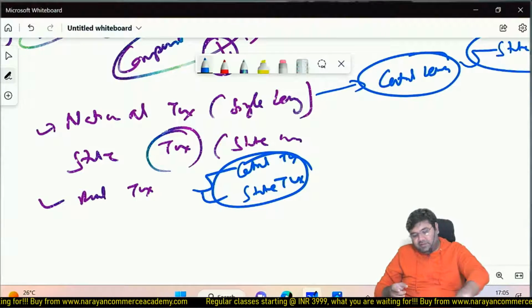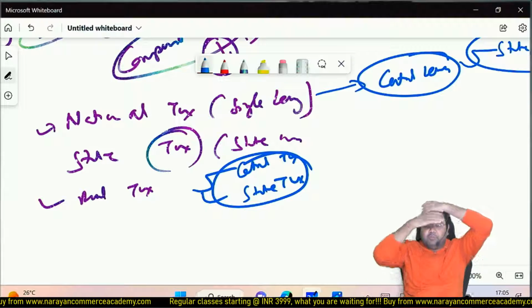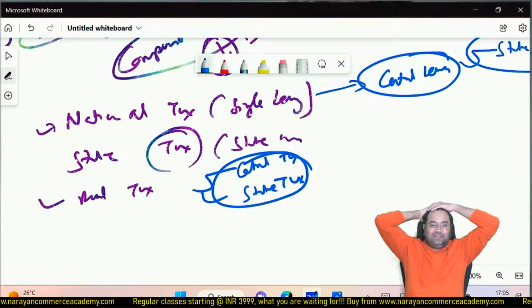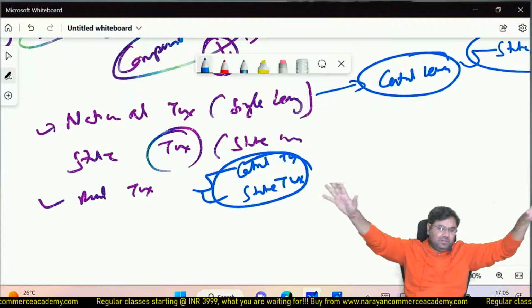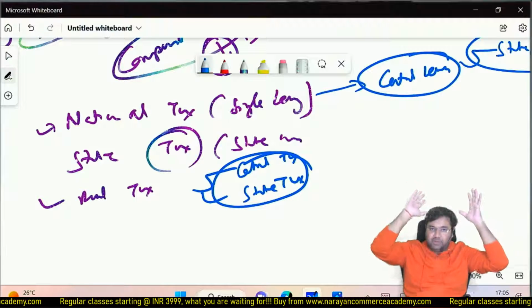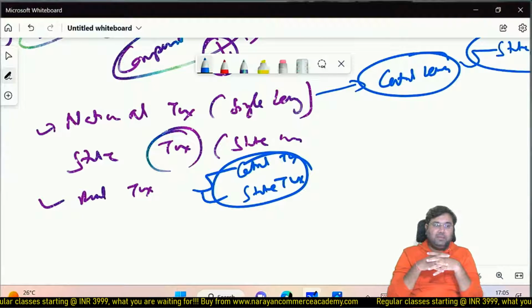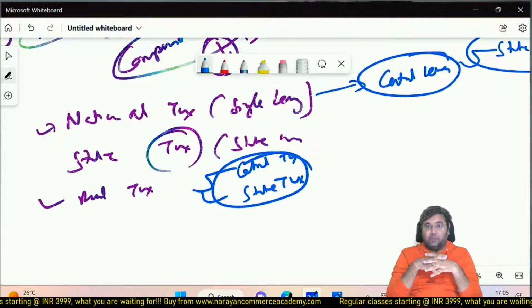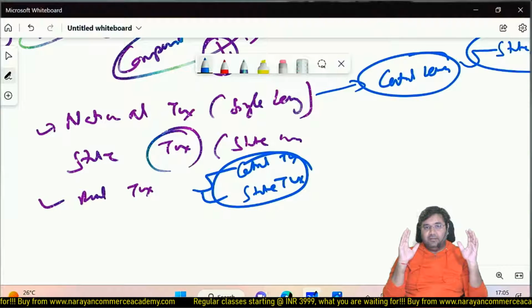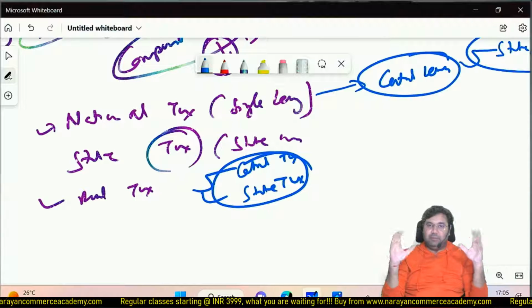So finally, at the time of implementation of GST, the central government and state governments decided that in India we are going to implement dual taxes, a dual form of GST. Basically on each transaction, the central government is going to levy tax, as well as the particular state government is going to levy taxes. So in India, the dual tax form of GST has been implemented.